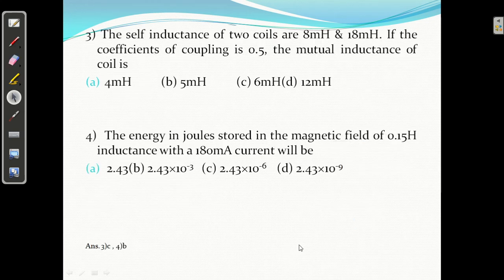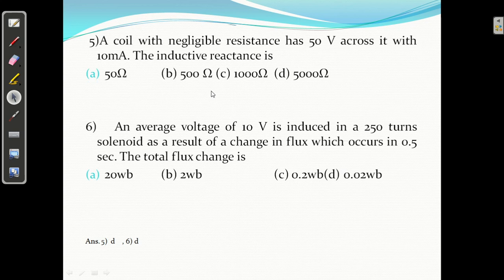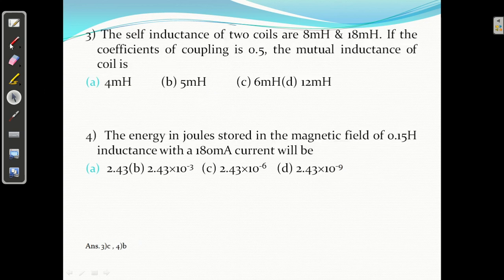Next. Question number 3. Self inductance of two coils are 8 and 18 millihenry. If the coefficient of coupling is 0.5, we have to find the mutual inductance M of the coils. So what is M? I am going to solve. M equal to what? K equal to M upon root L1 L2, or M equal to K into root L1 L2.